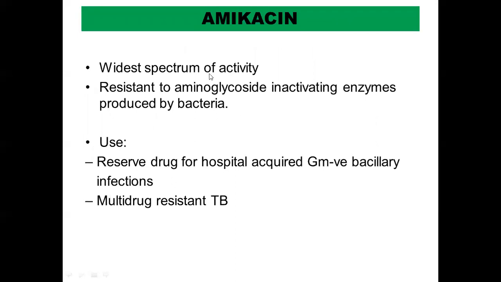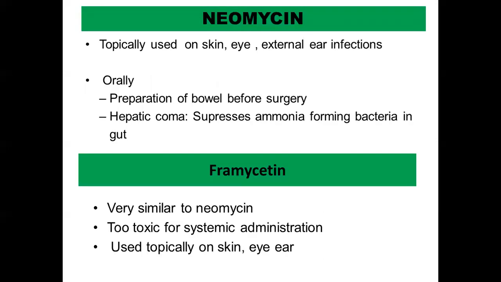Amikacin, this drug has the widest spectrum of activity, and it is also resistant to aminoglycoside inactivating enzymes which can be produced by bacteria. Certain bacteria can inactivate aminoglycosides by producing enzymes. Now this drug is resistant to those enzymes. It is usually kept as a reserve drug for hospital-acquired gram-negative bacillary infection and for multi-drug resistant TB. So it is not really used as frequently. We have kept it as a reserve drug for infections which are not responding to others, and also for multi-drug resistant tuberculosis.